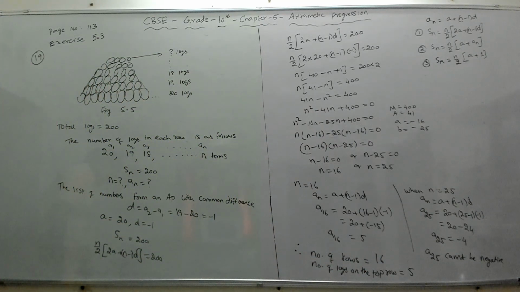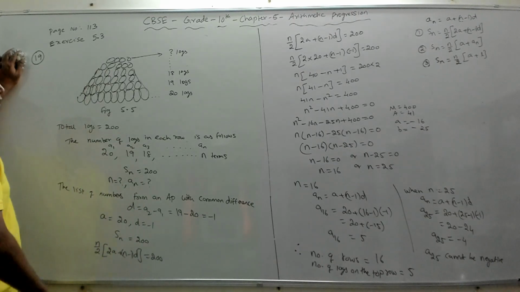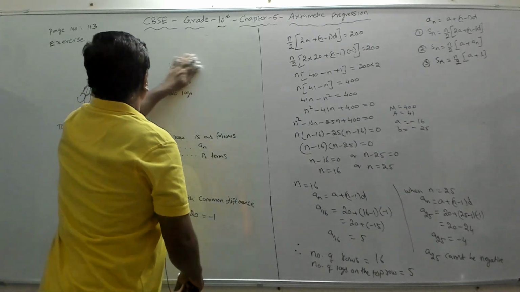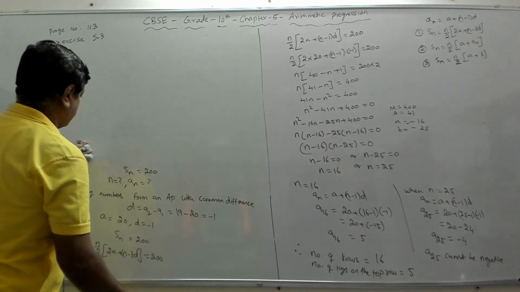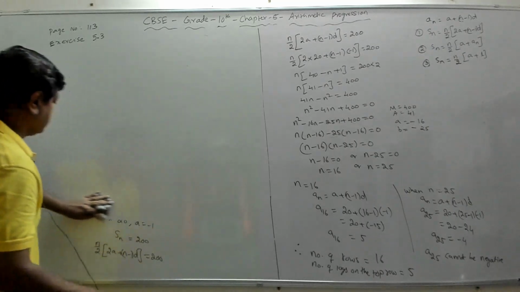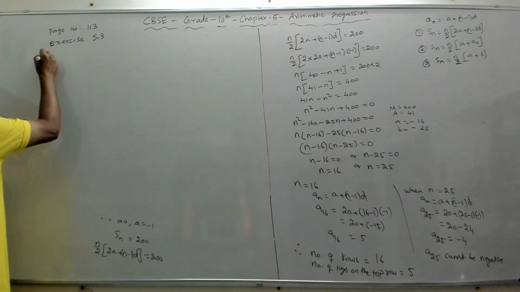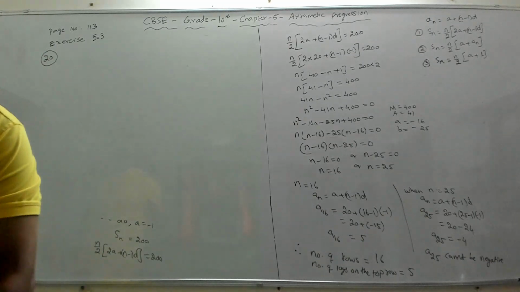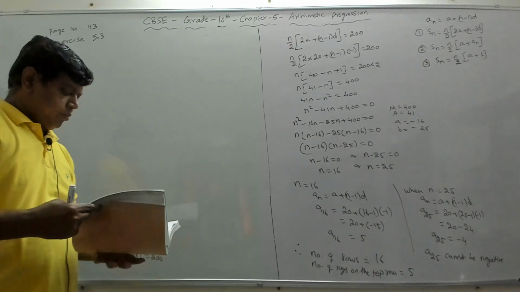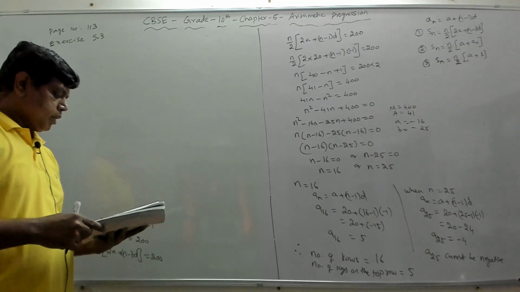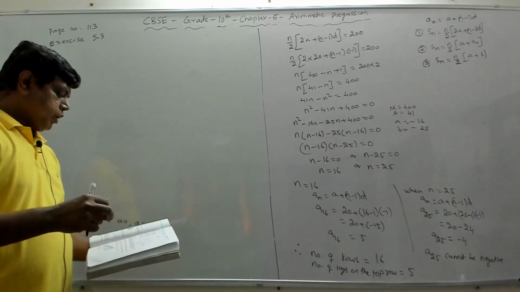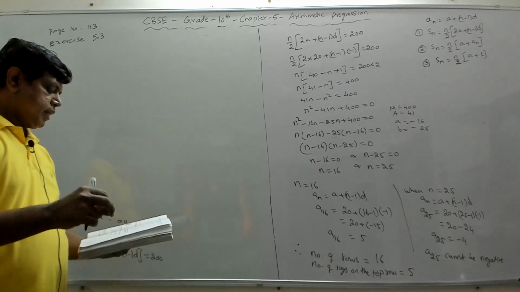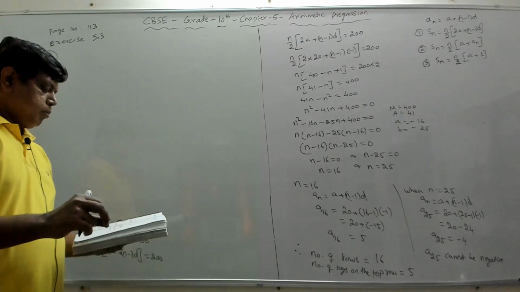I'll go to the next problem, which is problem number 20. It's the last problem in this exercise. I'm erasing this. So problem number 20 states: in a potato race, a bucket is placed at the starting point, which is 5 meters from the first potato, and the other potatoes are placed 3 meters apart in a straight line. There are 10 potatoes in the line.